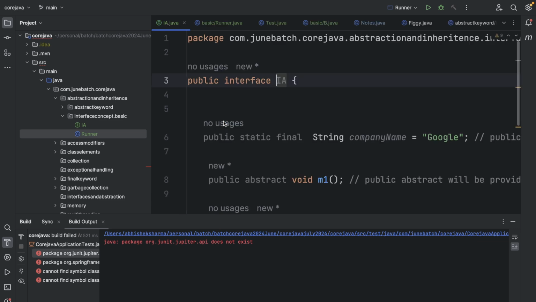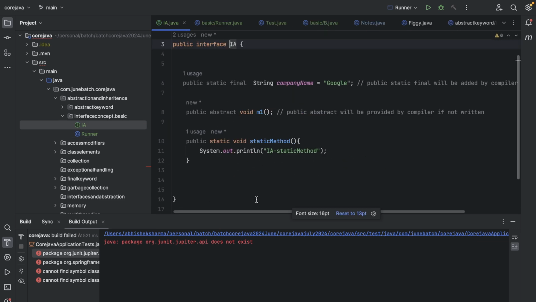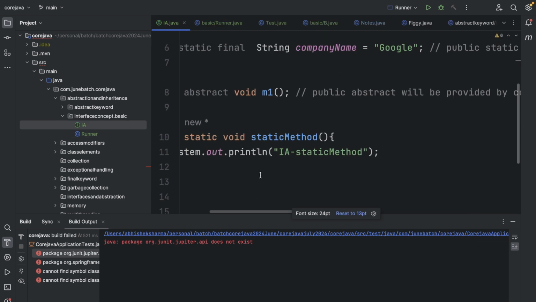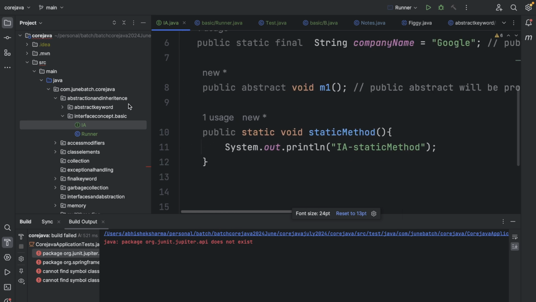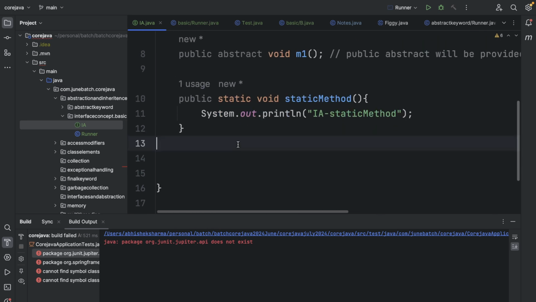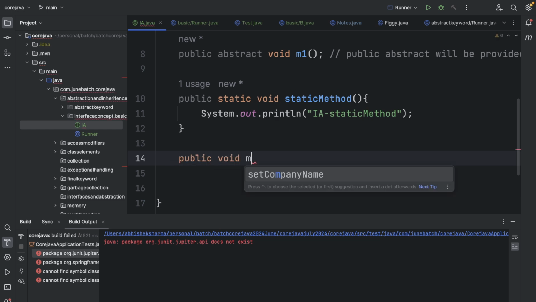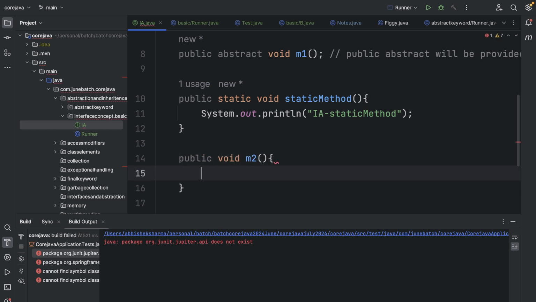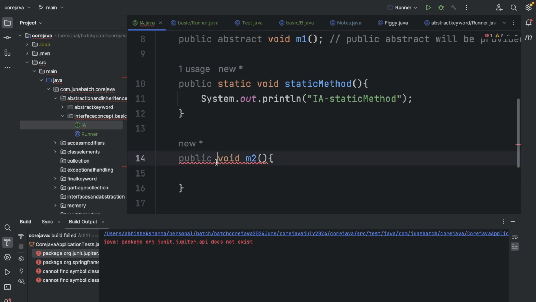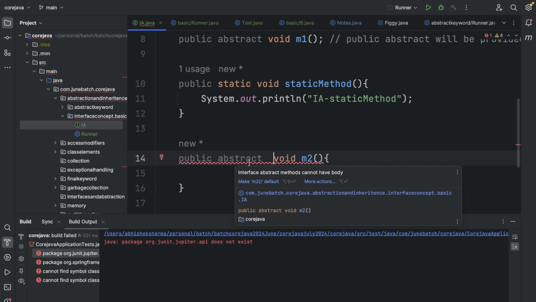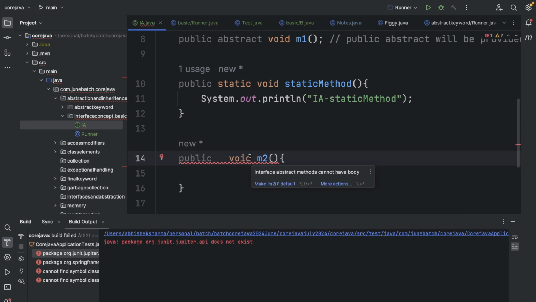Now let's move again into this. You have already heard me saying that concrete methods are allowed in Java now, right? But we have also seen that if I try to write public void m2 with a body, it is not allowed, because by default abstract will be there, and abstract methods cannot have a body, right? So the same error we will find here: interface abstract method cannot have a body.